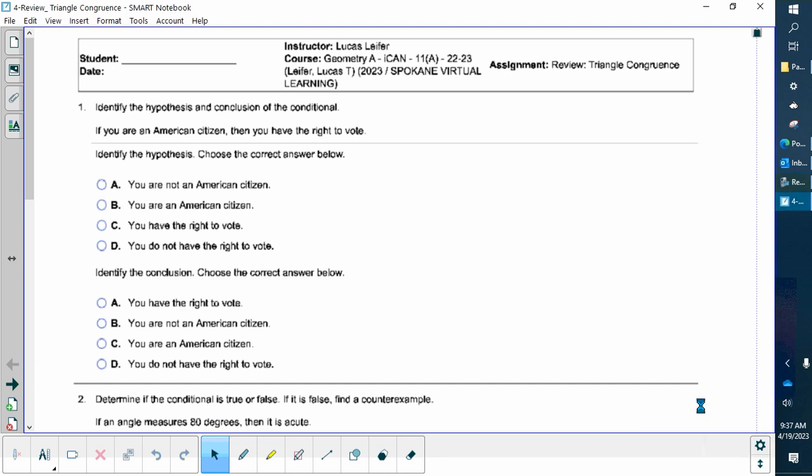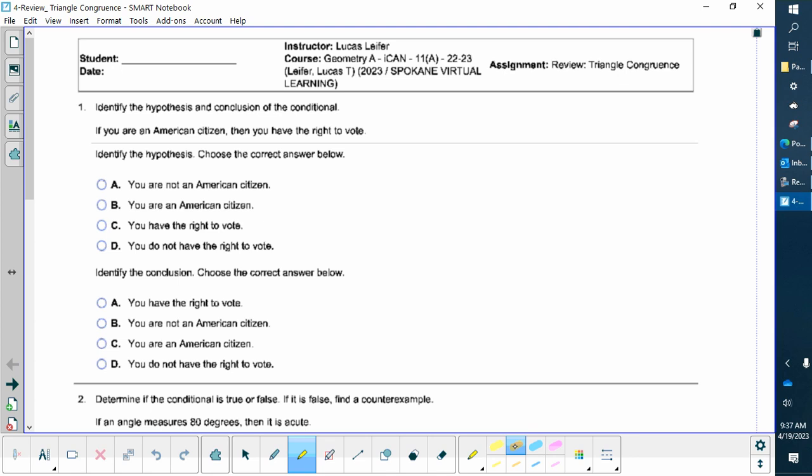Okay, here's unit 4 called triangle congruence. I also call this the proof unit, so we're going to do some proof stuff. Let's start off with hypothesis and conclusion. Anytime we start proofs, we start with what are called conditional statements.